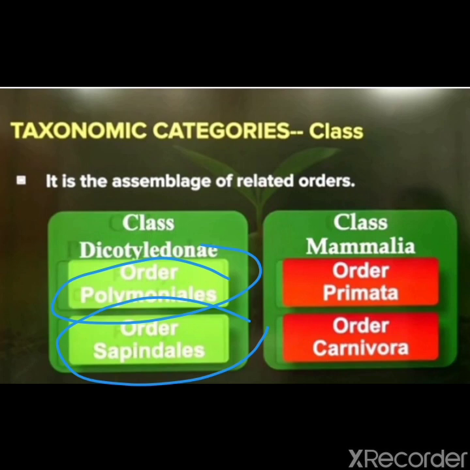All these orders are grouped into class Dicotyledonae. Clear, children? Same in animals. Order Primata and order Carnivora belong to the same class, class Mammalia. Class Mammalia includes order Primata and order Carnivora.